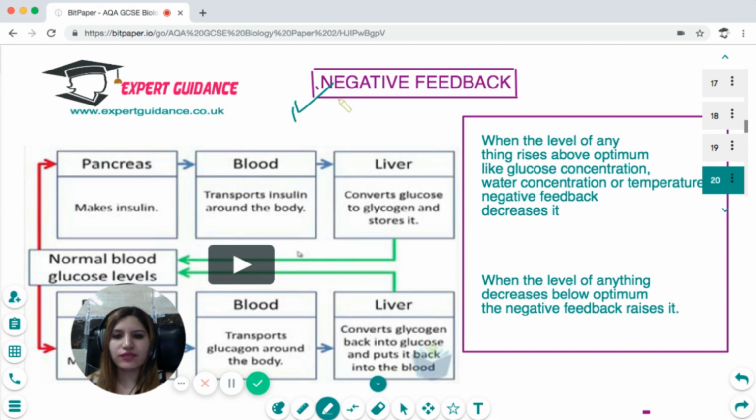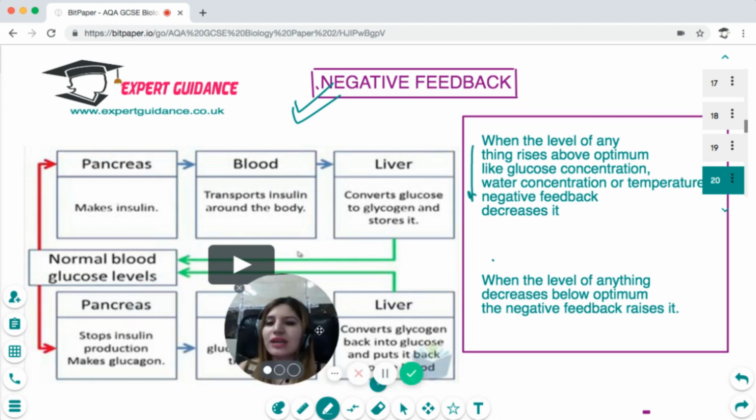Now, this insulin maintenance, or the maintenance of water level, which we'll be seeing later, is an example of negative feedback. What is negative feedback? Negative feedback is when the level of anything rises above optimum, like the glucose concentration, the body tries to decrease it. And if the level of anything decreases below optimum, the body tries to increase it. So the body is always doing the opposite of what has happened, and this is known as negative feedback.